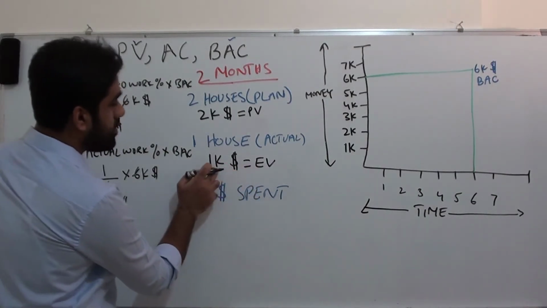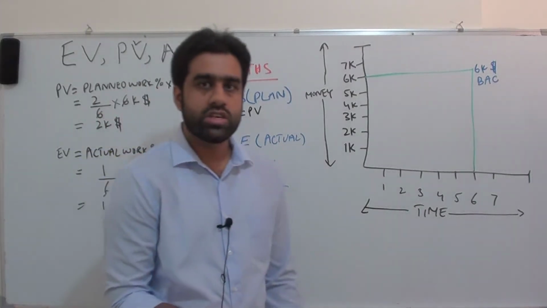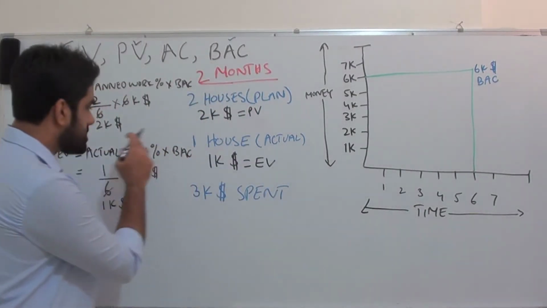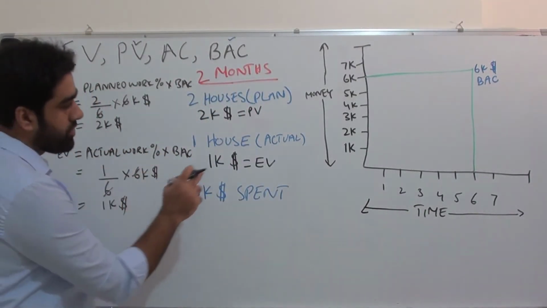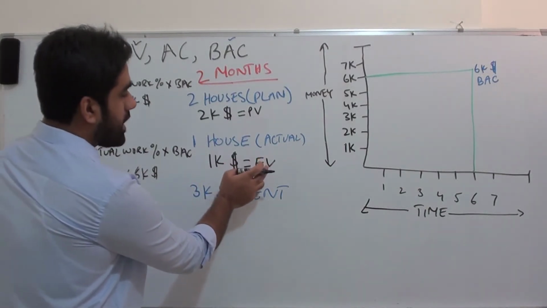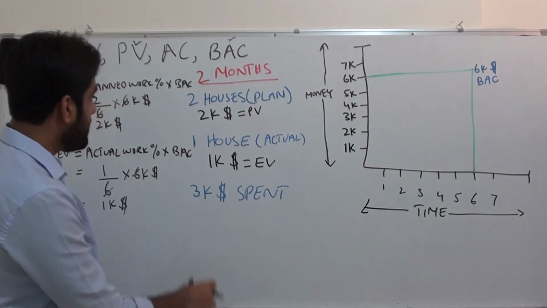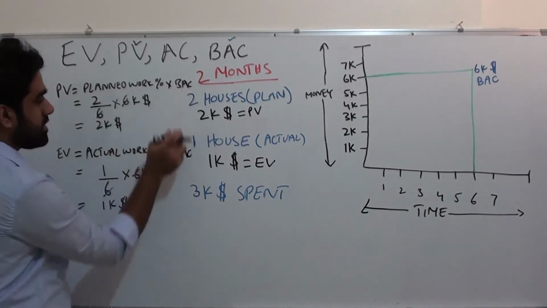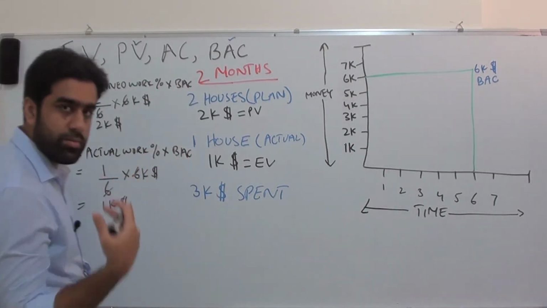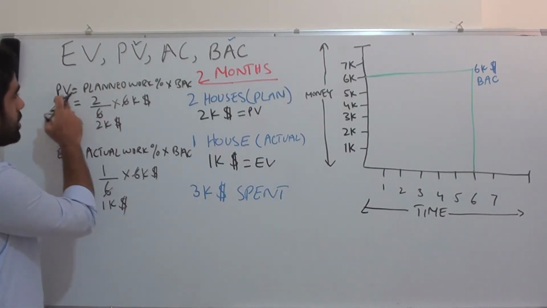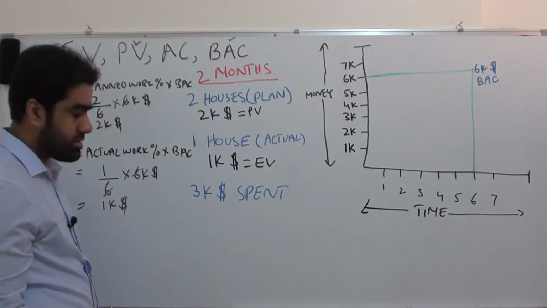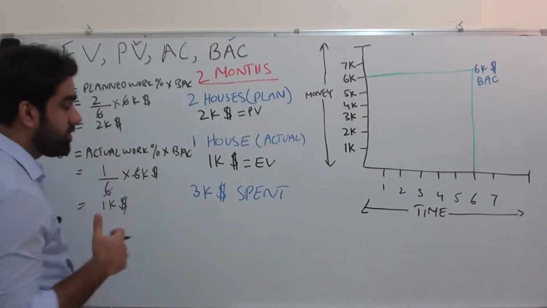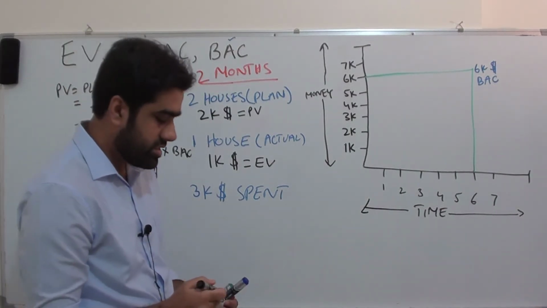This is again similar to what we calculated logically, but this is the simple formula to calculate earned value, right? Important thing again I'm mentioning here is you need to see both are calculated based on original BAC. In planned value, we are taking planned work percentage. In earned value, we are checking the actual work percentage, right?